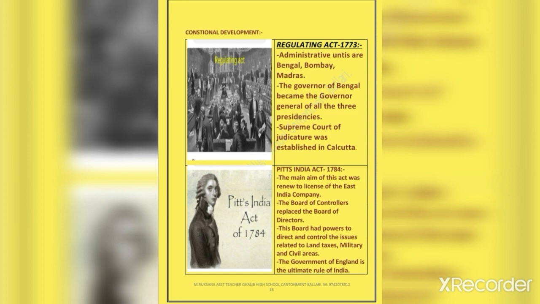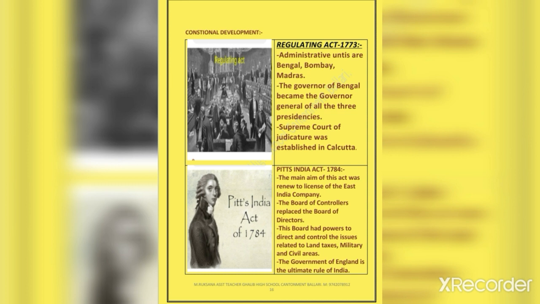This board had powers to direct and control the issues related to land taxes, military and civil areas. The Board of Control came into existence in the place of the Board of Directors.